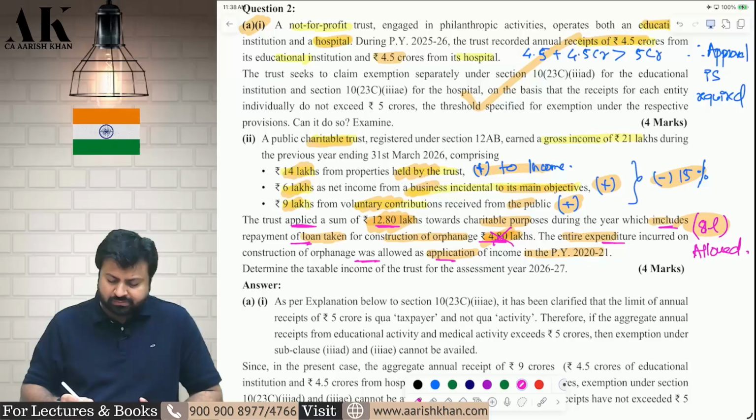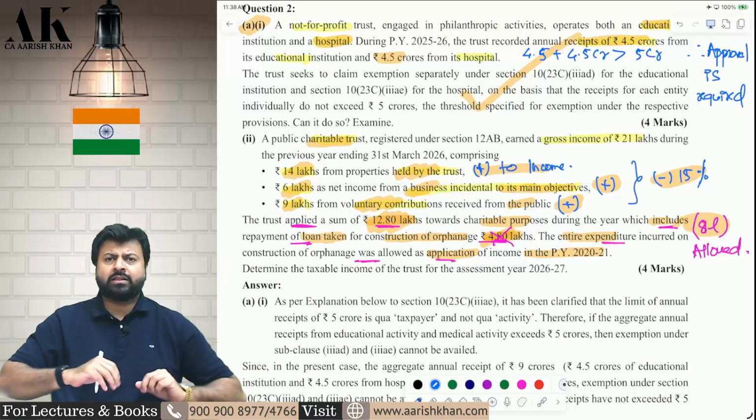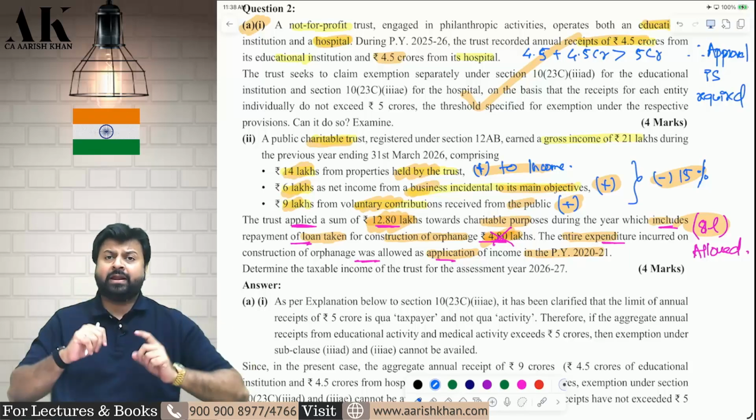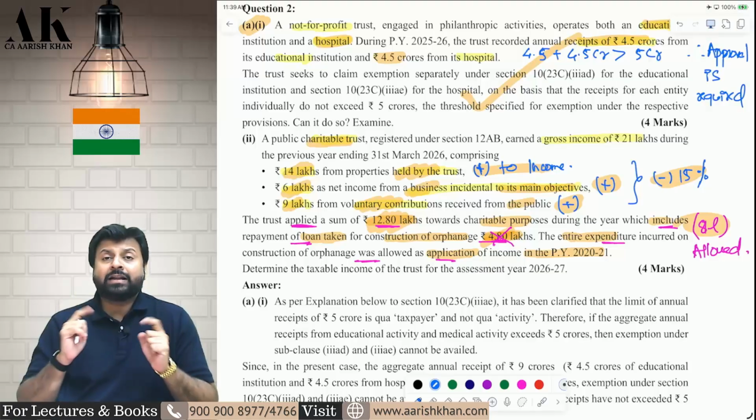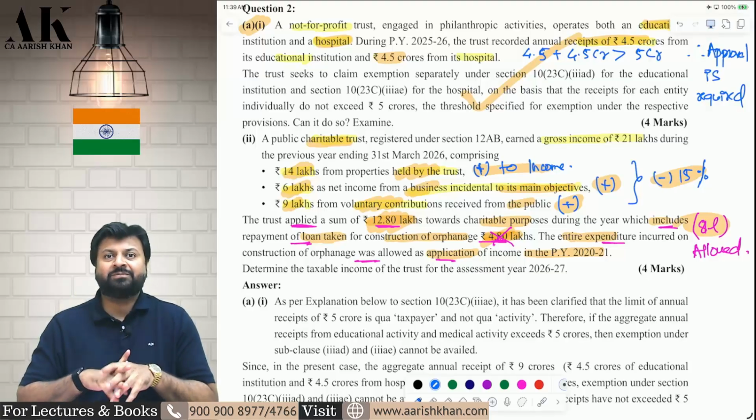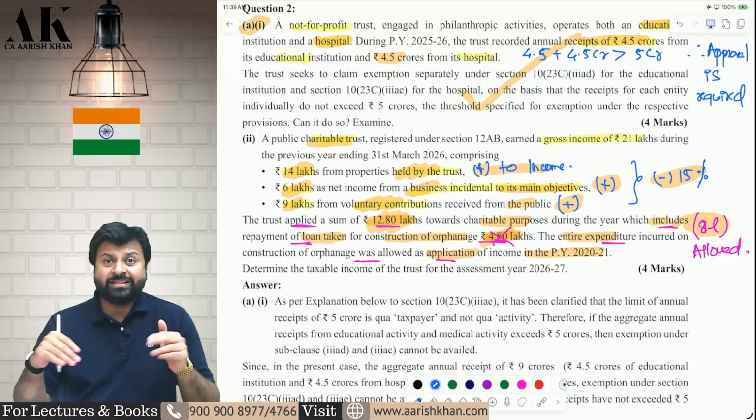But now you will raise a question: Sir, you have explained in class that if you take a loan and incur an expenditure, then it is allowed only when the loan is repaid and not when the expenditure is incurred. That is correct, I agree. But that amendment came in Finance Act 2021. If you do that after 2021, then that is the scenario.